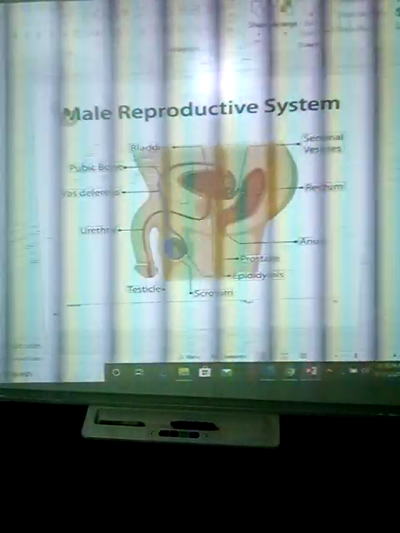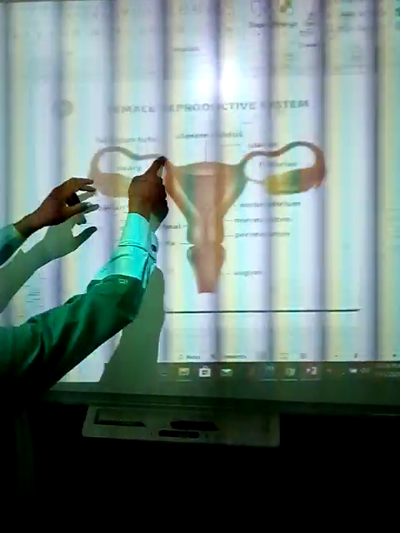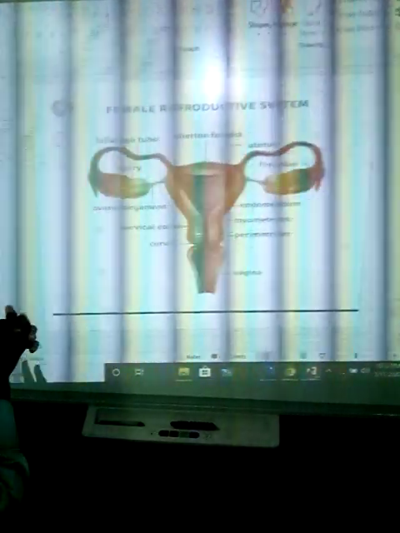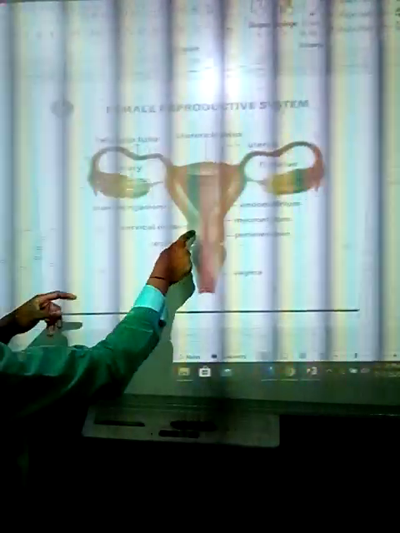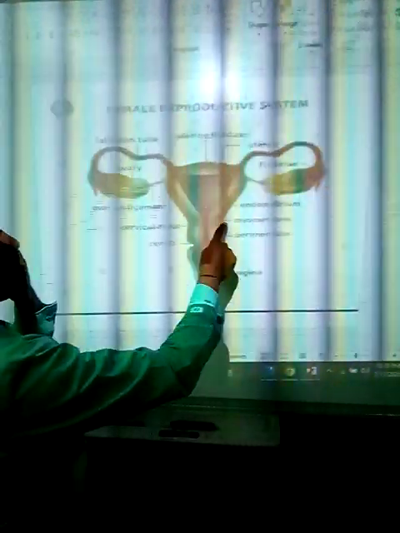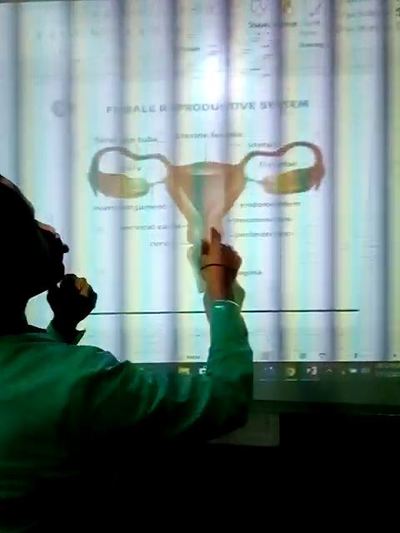Now, this is the female reproductive system. Here is the ovary. This is the fallopian tube. If it is blocked, there cannot be reproduction. Then we have the ovarian ligament, the cervical canal here, the cervix, perimetrium, myometrium and endometrium.